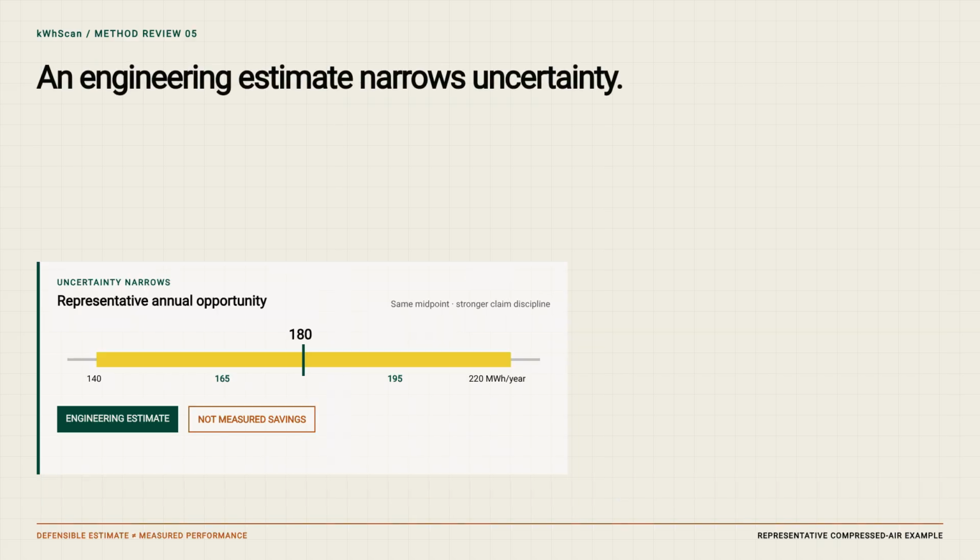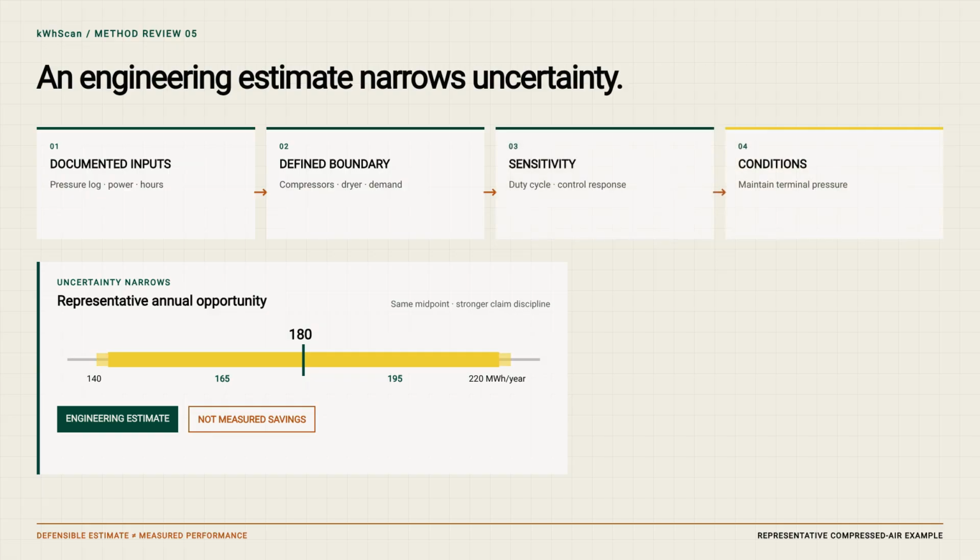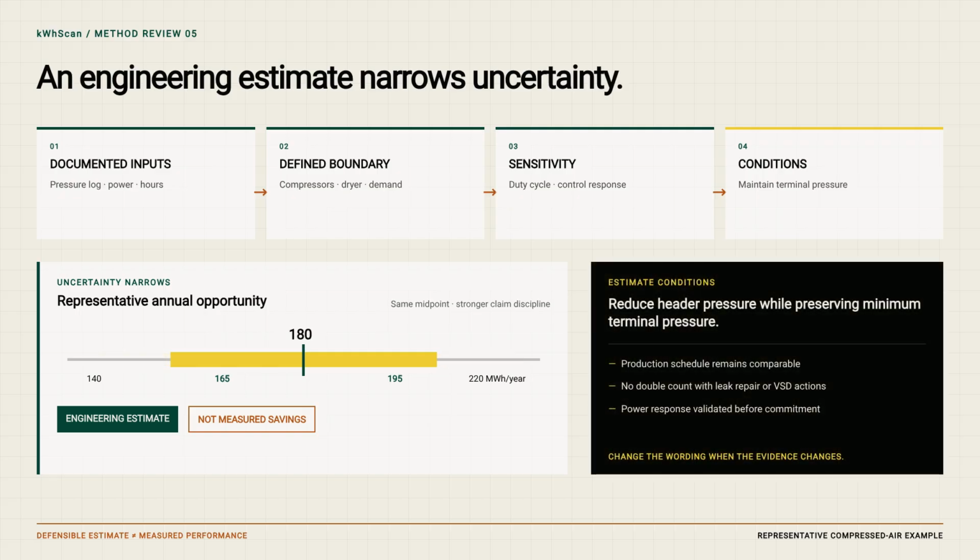An engineering estimate requires a defensible boundary and calculation basis. Start with compressor power records, control sequences, and pressure trends. Add production schedules, leak survey results, and equipment performance data. The model may still estimate around 180 megawatt-hours per year. The estimate now has a defined scope, stated assumptions, sensitivity factors, and implementation conditions. It can support a preliminary proposal. It remains an estimate, not measured savings.